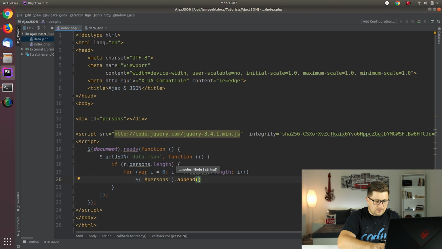And what you are going to insert is, let's say first, name, and then maybe just favorite colors. Maybe we can put this on a new line.